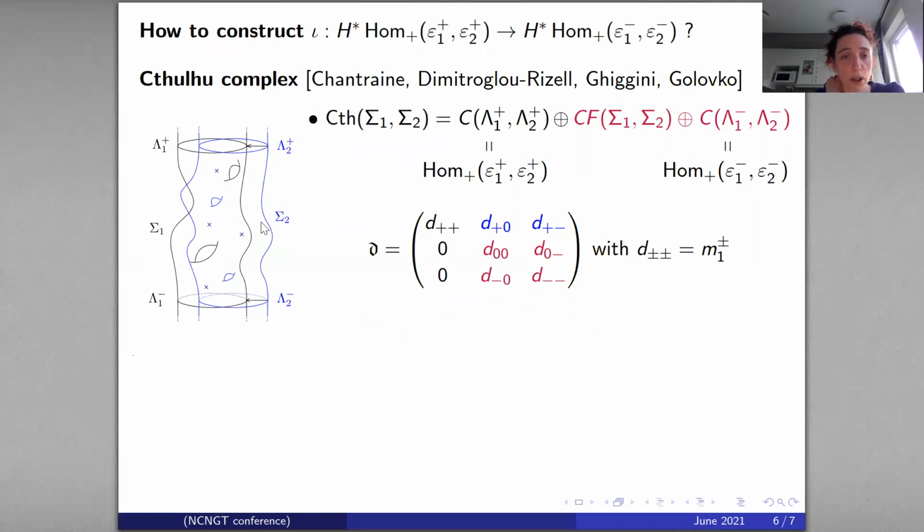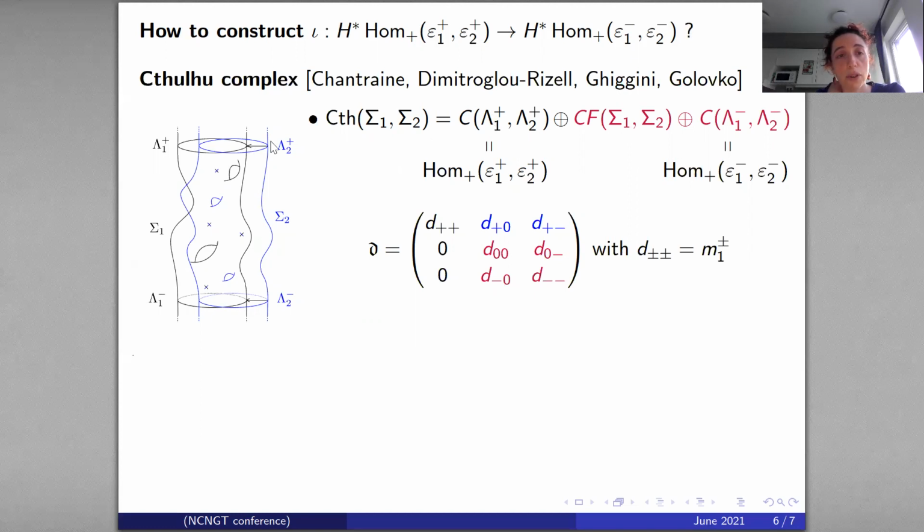If we have sigma 1 and sigma 2, two embedded exact Lagrangian cobordisms, the complex associated to it has three types of generators. The first are Reeb chords from lambda 2 plus to lambda 1 plus.